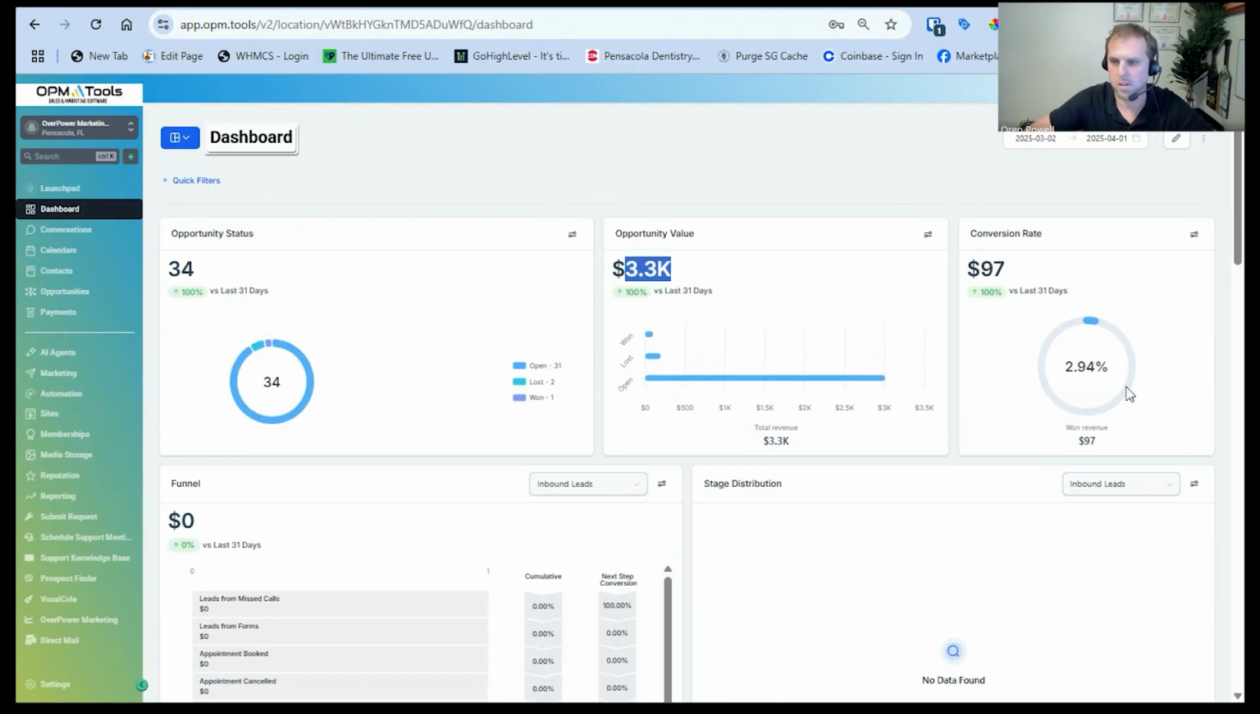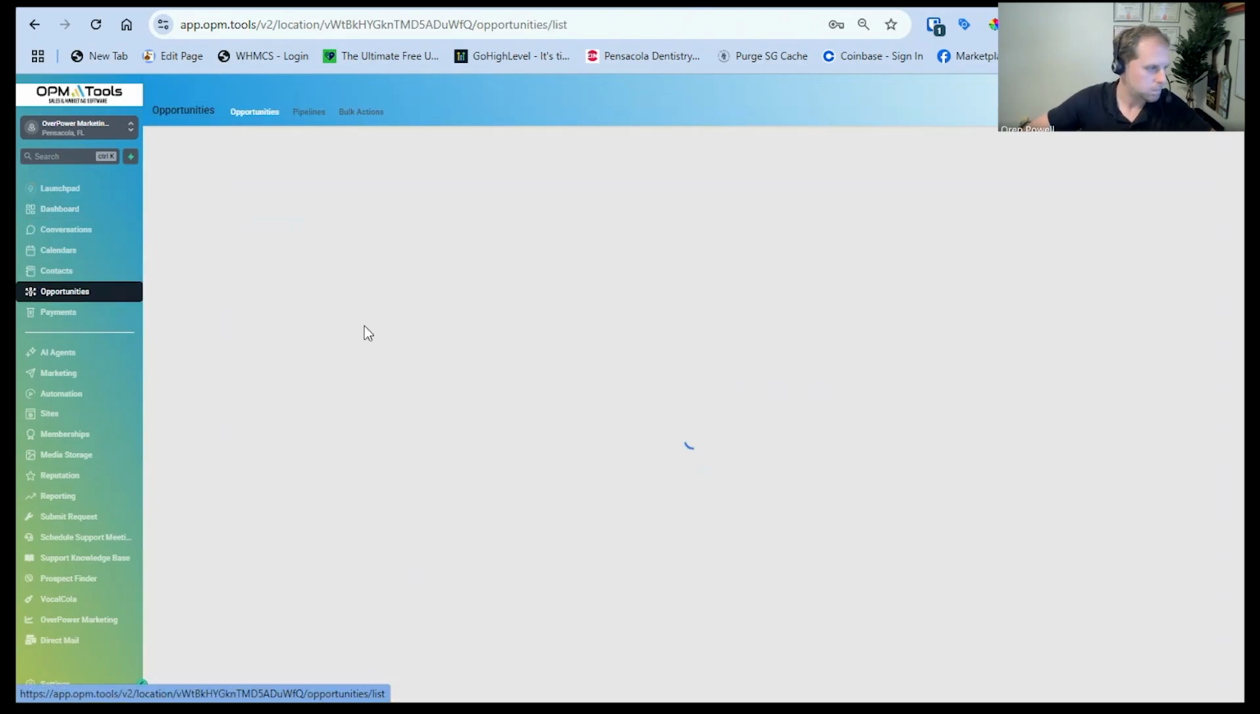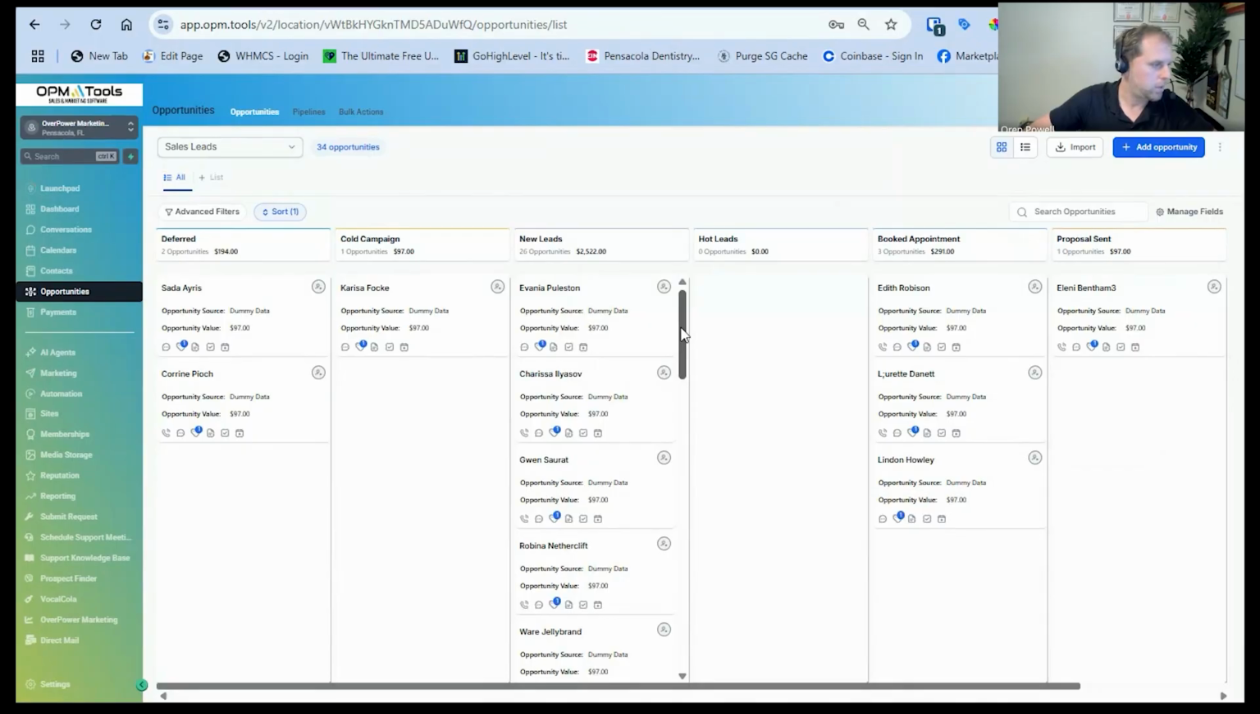And we can even see our conversion rate. So now we actually can work with this data to see how well our business is working because we're updating the opportunity board correctly. And that's how you import to the opportunity board and start using it right away.